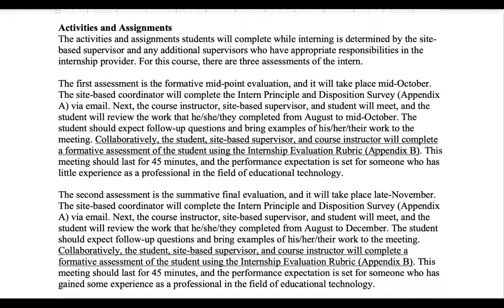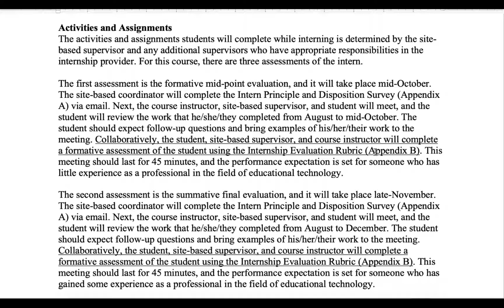We'll circle to those in a moment. Now, during this, I'll ask some questions about what you've been doing, what you've accomplished, the projects you're working on in your internship. And it's my expectation that you and your supervisor will be able to share and talk about how you're starting to grow as an educational technologist in that specific area of your placement.